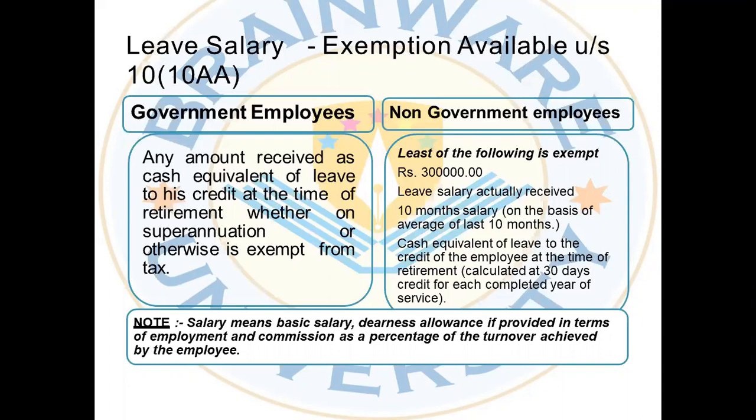But if he or she is a non-government employee, then there are four conditions. Number one is the government notified amount, that is 3 lakh. Number two is the actual leave salary received. Number three is 10 months' salary, means the last 10 months' average salary. When he's retiring or finishing the service or retrenchment, from that day we take a back calculation of 10 months, then we do the average. Number four is the cash equivalent of leave salary, means whatever leave salary is standing to his credit, we have to convert that into cash, or the information will be given, we have to consider that.